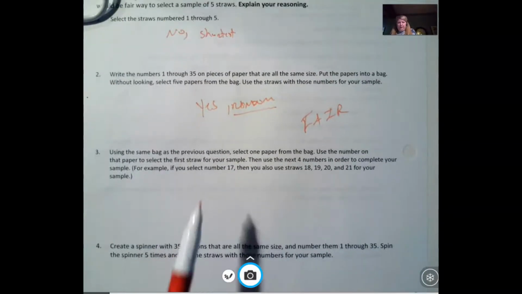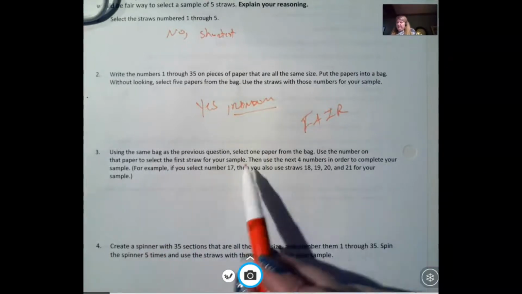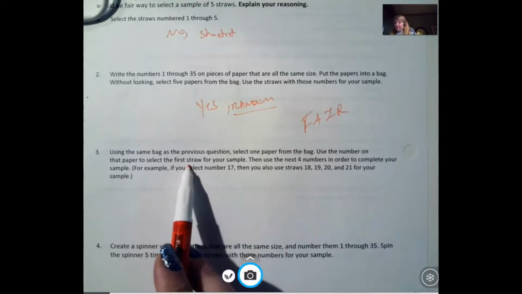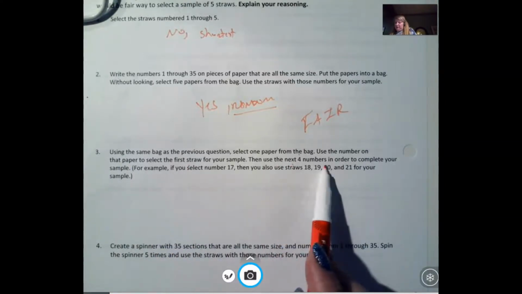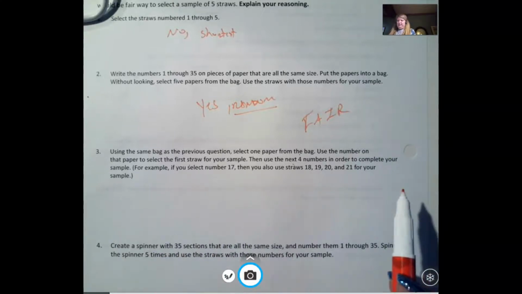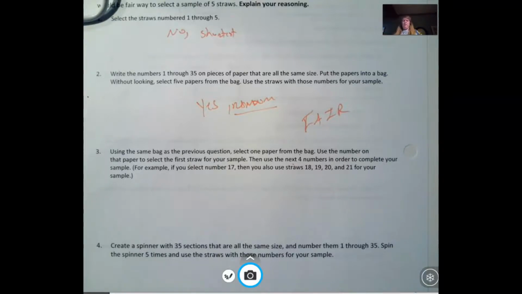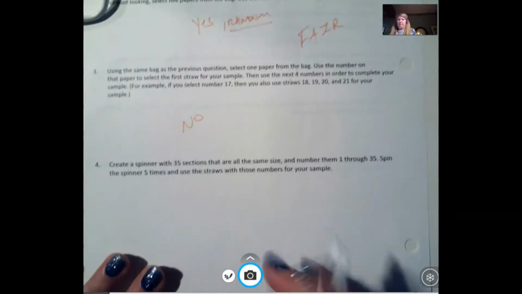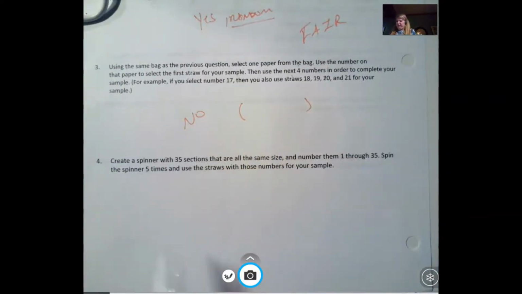But let's look. Using the same bag as the previous question, select 1 paper from the bag. Use the number on that paper to select the first straw. Then use the 4 next numbers in order. That wouldn't be fair, because what if I picked a 7? Then I would have 7, 8, 9, 10, 11, and those would all be very similar in length, and I would be leaving out the shorter ones and the longest ones. So, no. That's going to pick a select group.